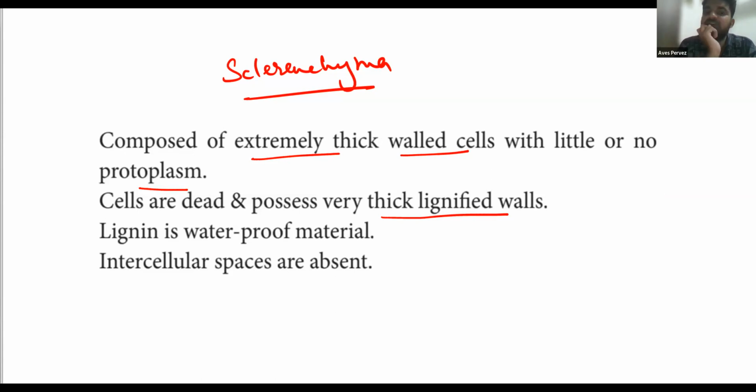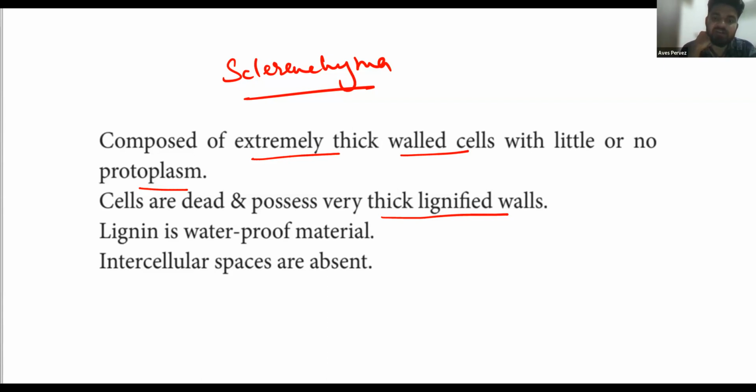And where is it being used? There are two types. Like we have fibers also. Sclerenchyma is of two types: one is sclereids and the other is fibers, like the thread-like structure that comes out from the coconut. Coconut husk, that is fiber. That is also made up of sclerenchyma. So don't think that they are just a flat surface. Sclerenchyma can also be in the form of fibers, a thread-like structure. Okay, got it?